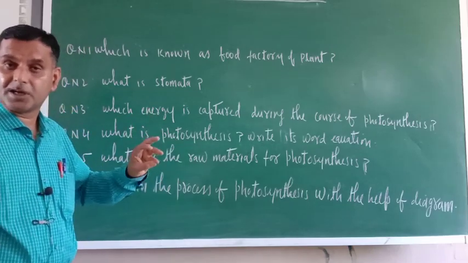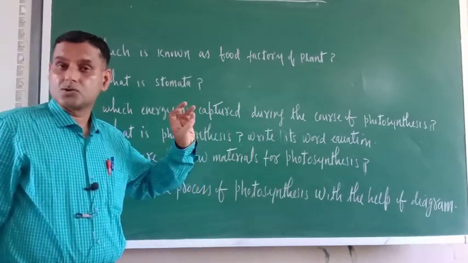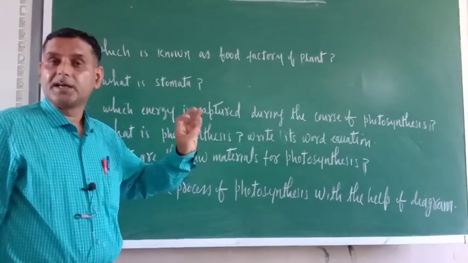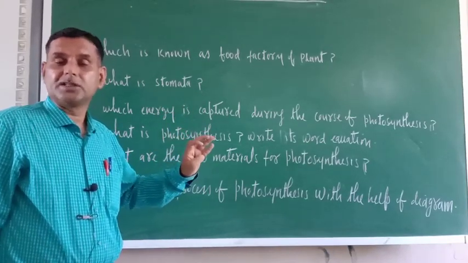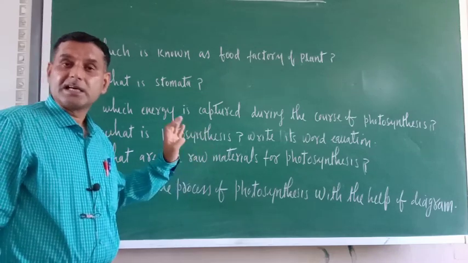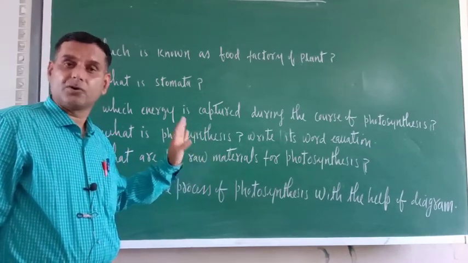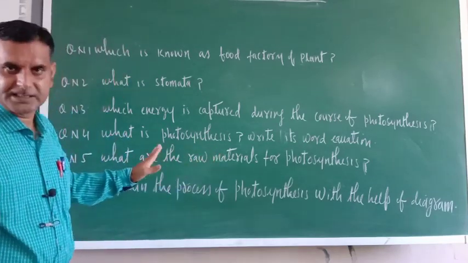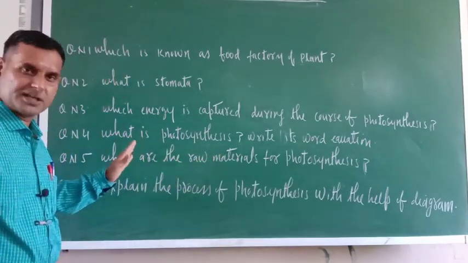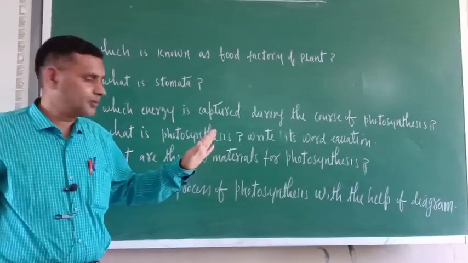What are the raw materials? Chlorophyll, solar energy or sunlight, next carbon dioxide gas, and water. These are the essential things for photosynthesis. In the video also it was there. With the help of the video also you can write.